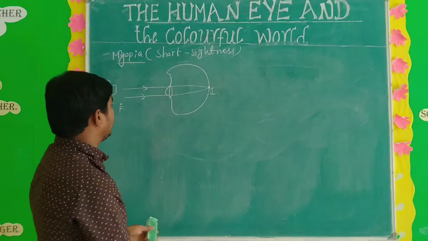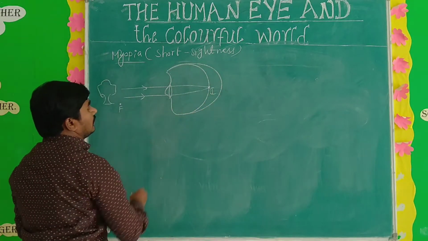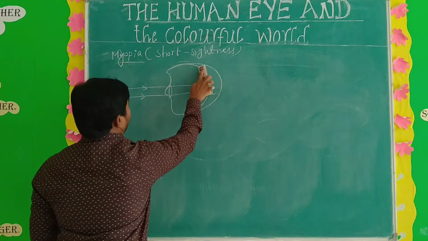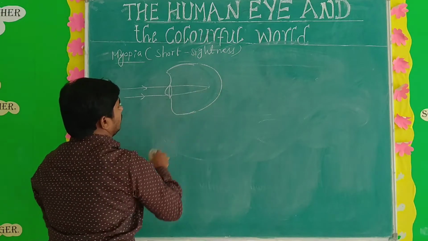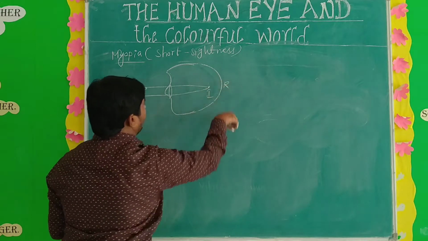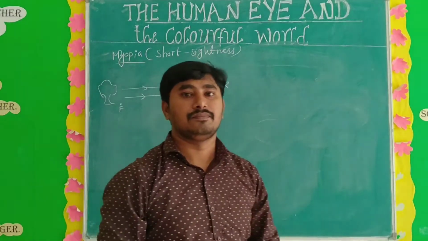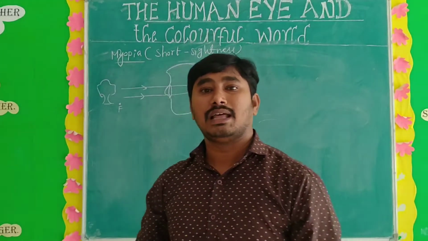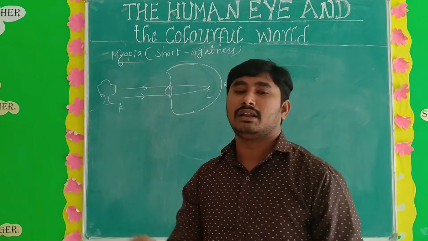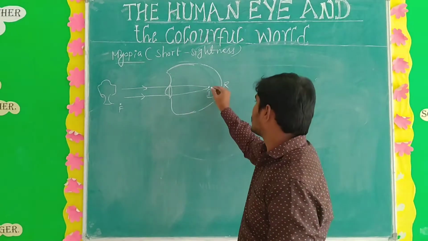But when the curvature increases, when the excess of curvature increases, the image is formed in front of the retina. This is the retina. But what happened? Before the retina the image is formed. For those who have myopia, the image is formed before the retina, in front of the retina. So that's what happened.